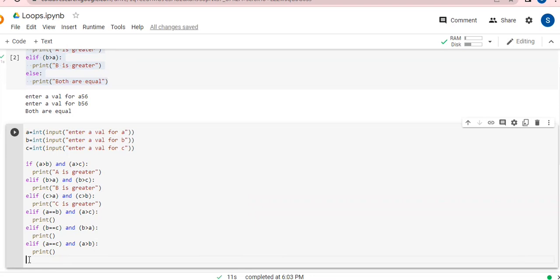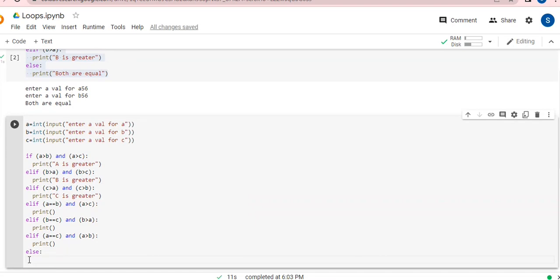Now, if any other possibility is there, you can add it like this, and I'm simply writing else over here. Now the last condition I would like to write, because all are equal in the last condition, we don't have any other option now. All are equal. And simply I can write A is equal to B. So instead of writing it that way, I'm writing like this.